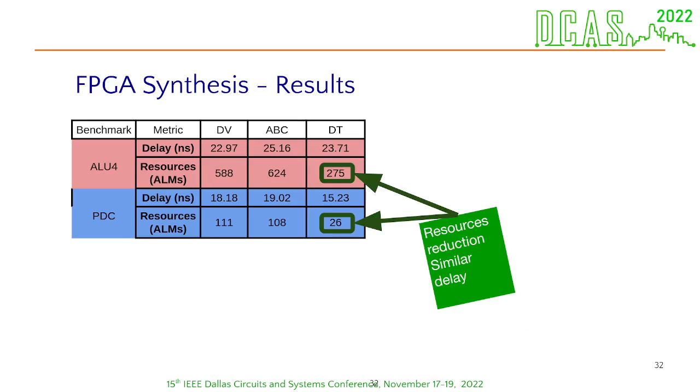Now for the FPGA synthesis, we were not able to get the power consumption, but we were able to calculate the area and delay. The area is calculated by the number of lookup tables of the FPGA. So we have 275 versus 600 and 588, and also 26 versus close to 100 on other methods. So it's a very good improvement here.